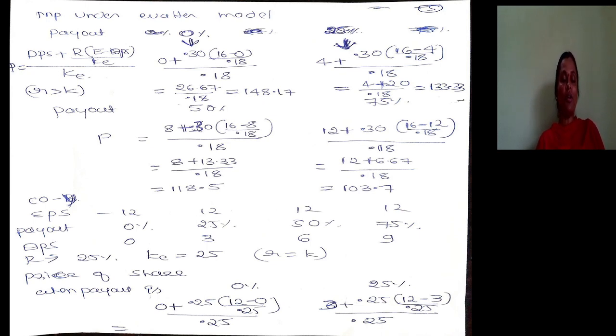Then as far as company Y, you know that the rate of return is equal to the cost of capital. So whatever the payout ratio, the price of the share will remain unchanged. It is 48 only. What Walter said is, when R is equal to K, whether you pay or not, or whatever the dividend policy, value will remain unchanged. Value will not get affected by the dividend decision. The same thing holds good here also.